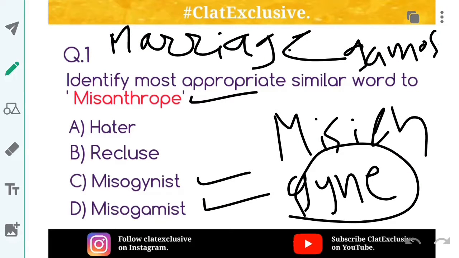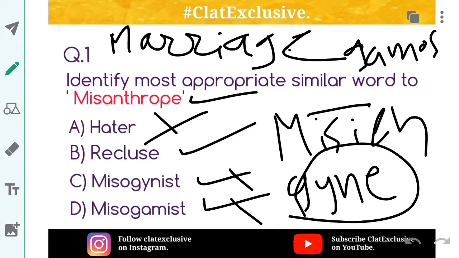Coming back to our question, identify the most appropriate similar word to misanthrope. Misanthrope is actually a hater, but not only a hater. So option A is not correct. Misogynist, misogamist, not correct. Option B becomes the right answer, because a recluse is someone who does not like the company of other people.